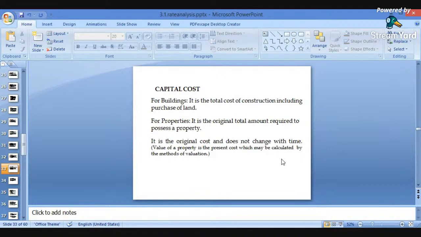Whereas the value of a property is the present cost, which may be calculated by the method of valuations. Valuation will depend on the present scenario, the present situation, but capital cost will be the original cost. Valuation will change depending upon various factors, but capital cost will not change. The amount required for the construction will be fixed.